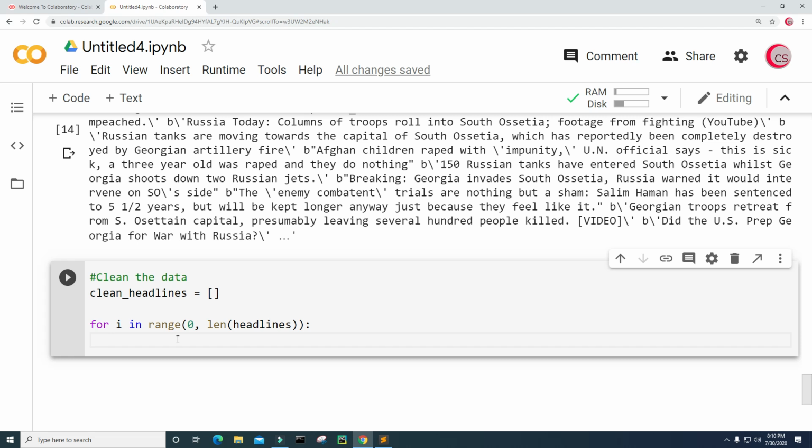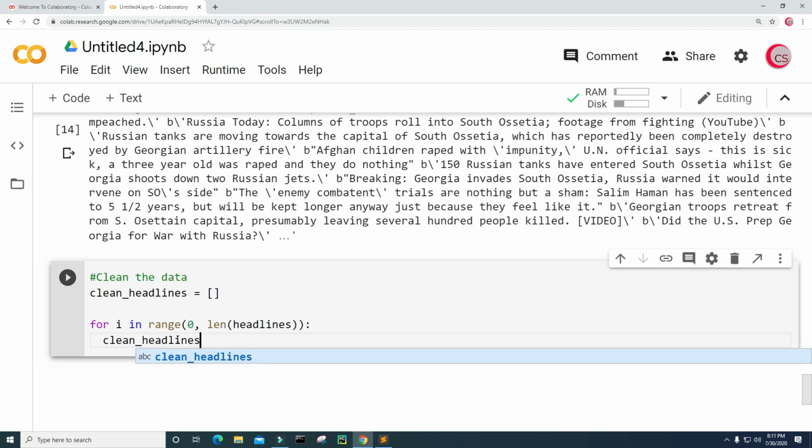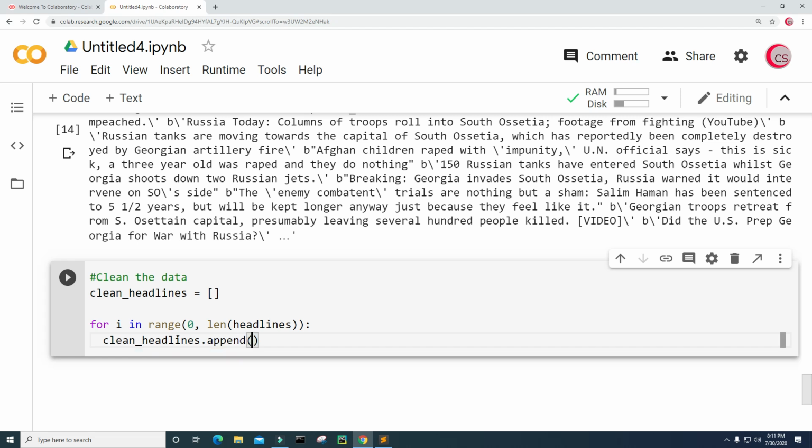So I'm going to type clean_headlines.append, and I'm going to append re.sub, and I'm going to look for the B character followed by a single quote.